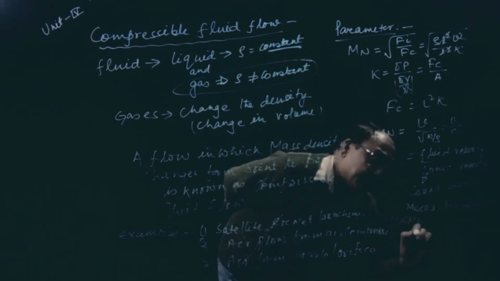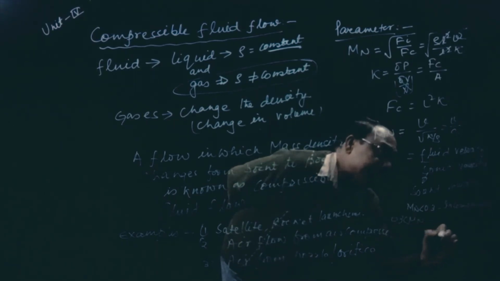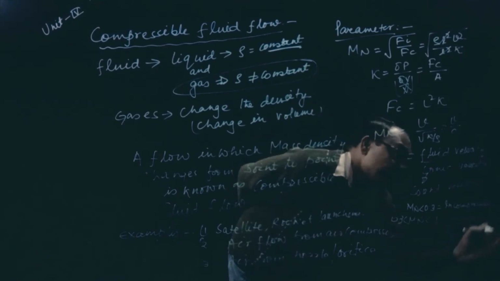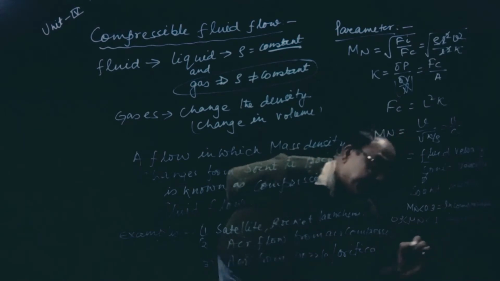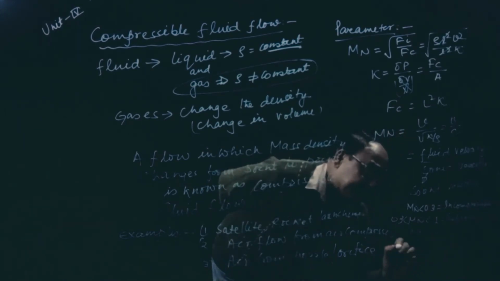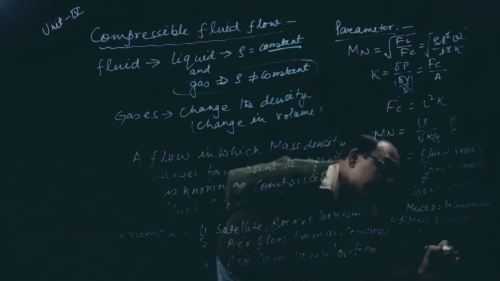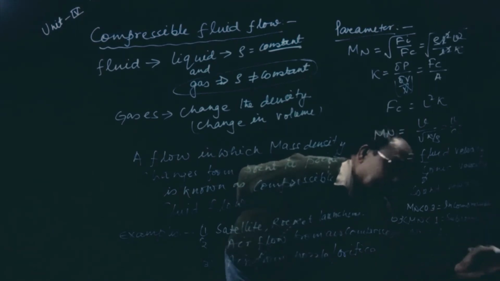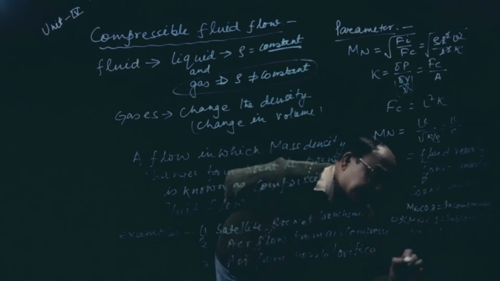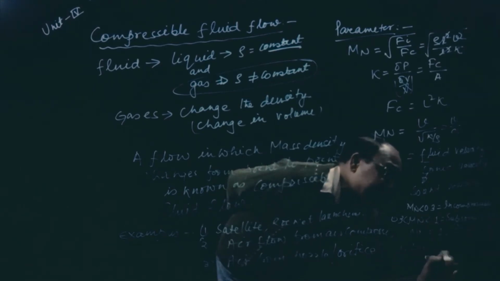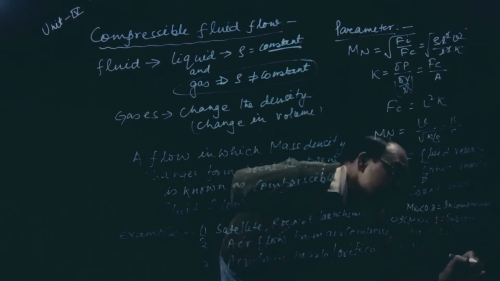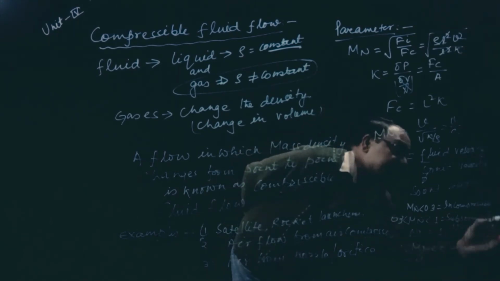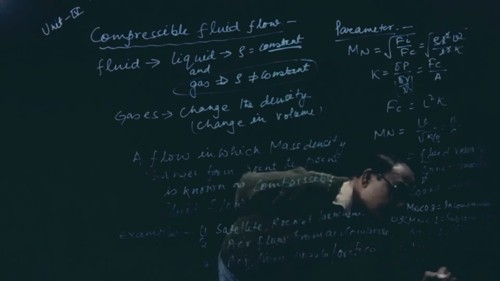If Mach number is equal to 1, that is called sonic flow, that is V is equal to C. When Mach number is greater than 1 and less than 5, it is called supersonic. And if Mach number is greater than 5 and less than 9, it is called hypersonic.